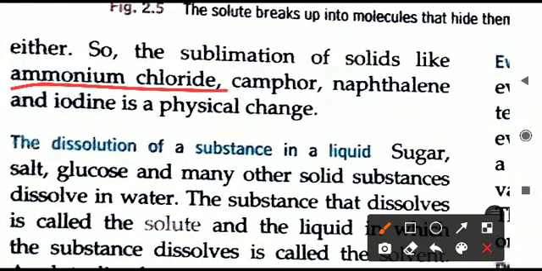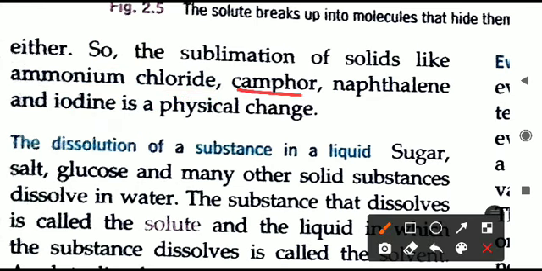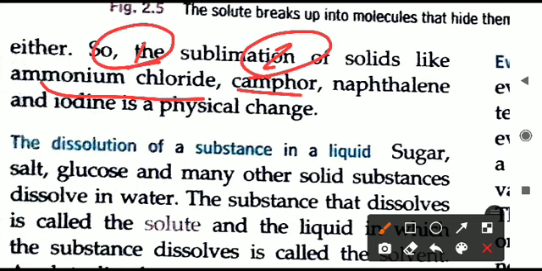Please learn the names. First substance is ammonium chloride. The formula of ammonium chloride is NH4Cl. Please write it down in your books. Next is camphor, the second substance. Camphor in Hindi is called kapoor. It produces a good smell.